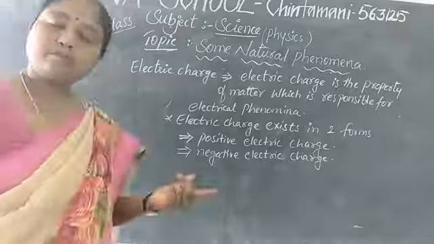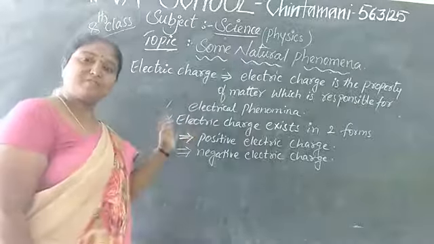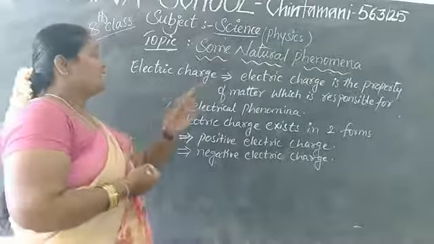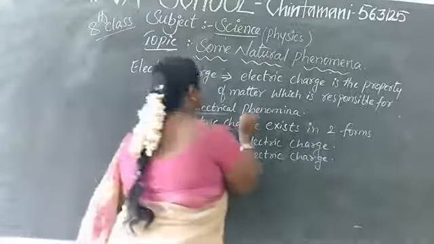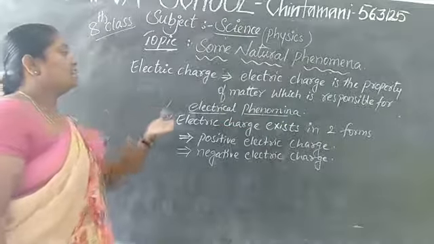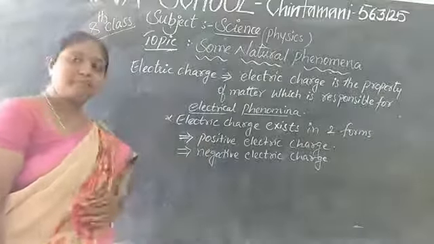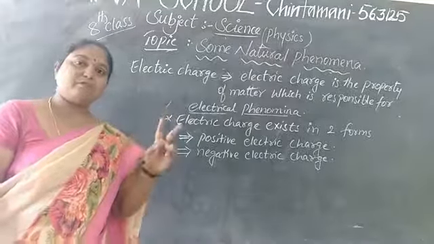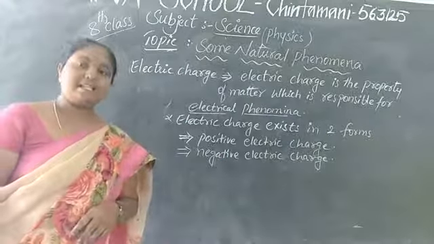Now, we have talked about the electric charge. That means lightning is related to this electric charge. What do you mean by electric charge? Electric charge is the property of matter which is responsible for electrical phenomena. This electric charge exists in two forms, that is positive electric charge and negative electric charge.